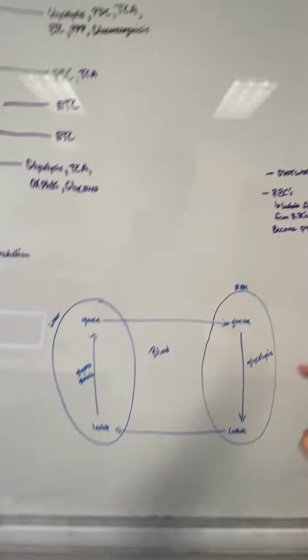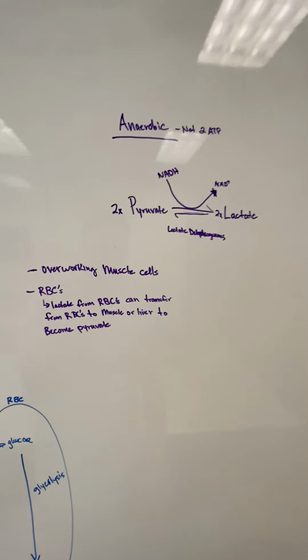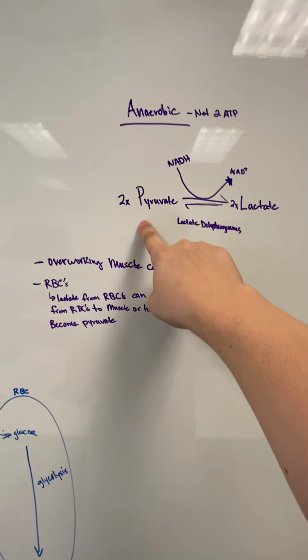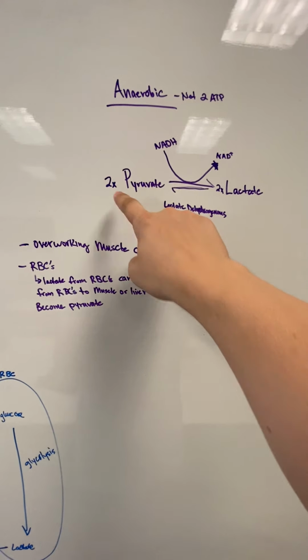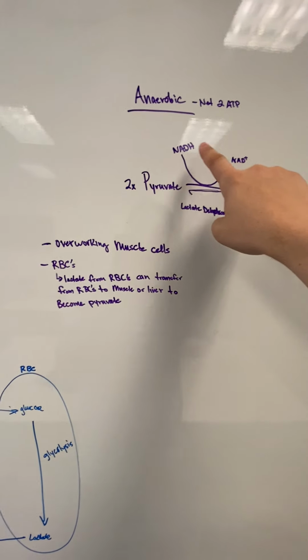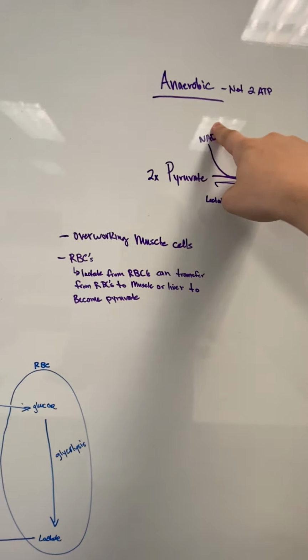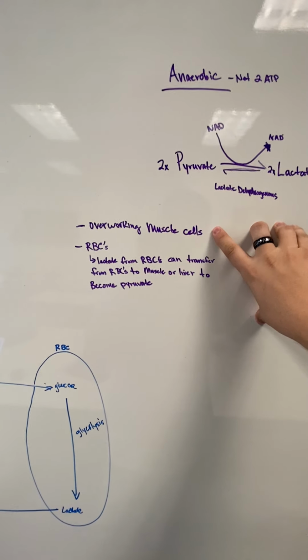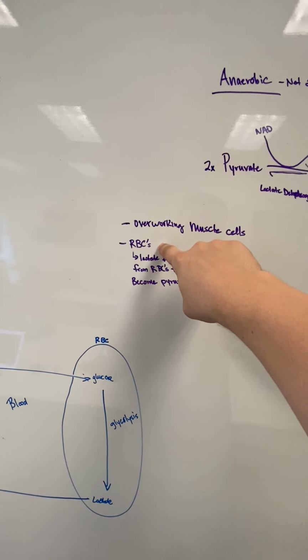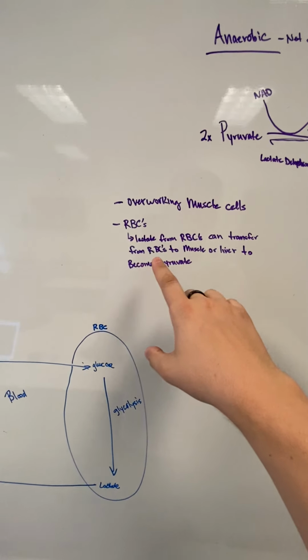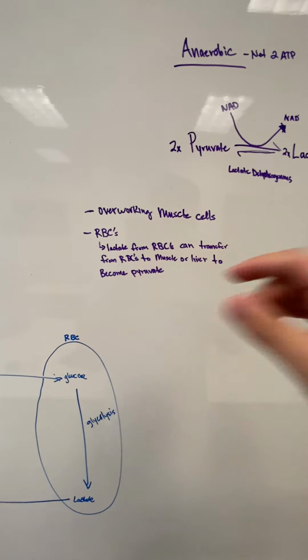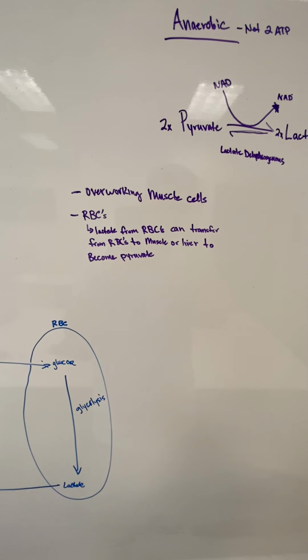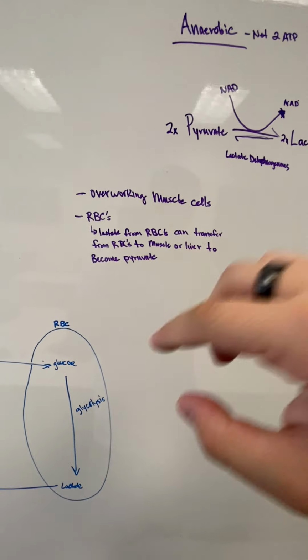So from here, we'll go to anaerobic. And without the presence of oxygen, pyruvate actually turns to lactate, and we produce NADH, which gives us some energy, but just not enough. And this can occur in overworking muscle cells, and it always will occur in red blood cells because we have no mitochondria.